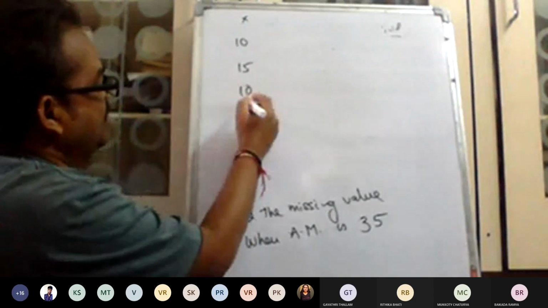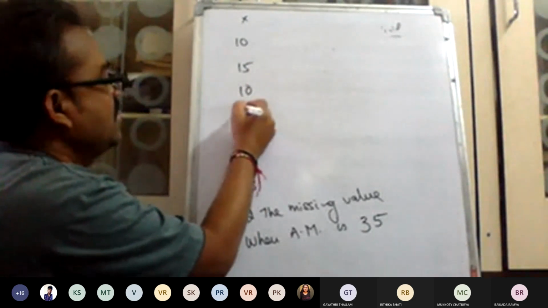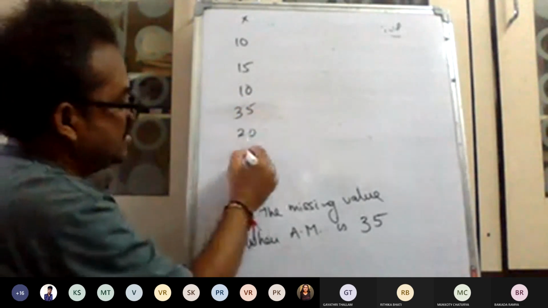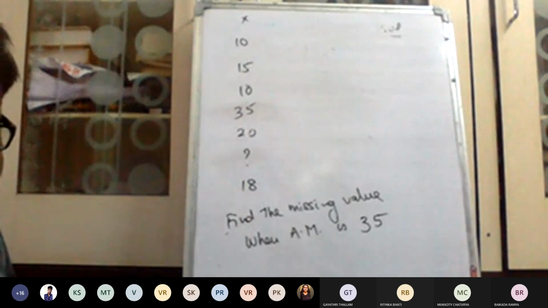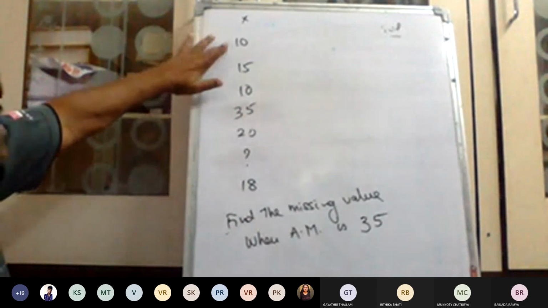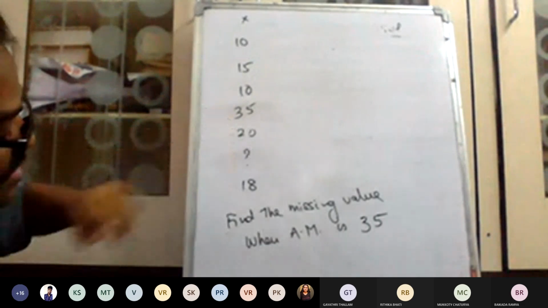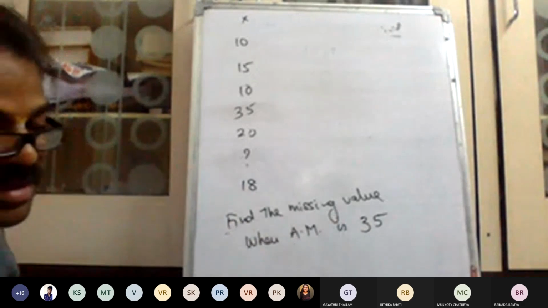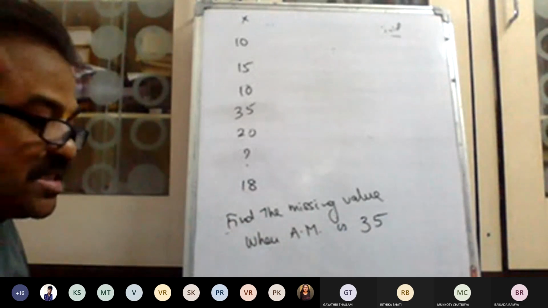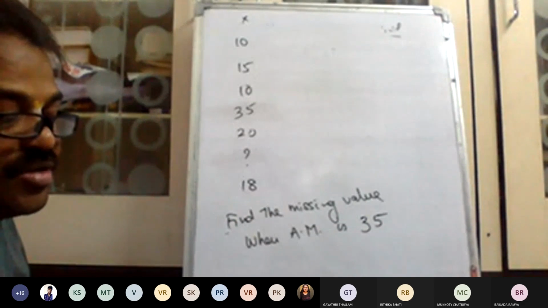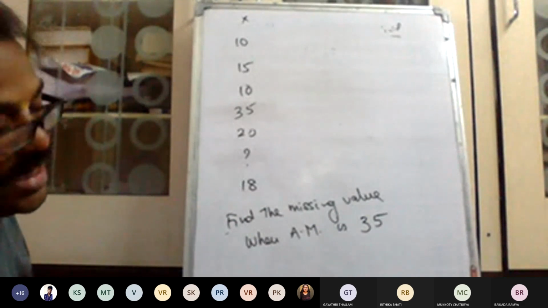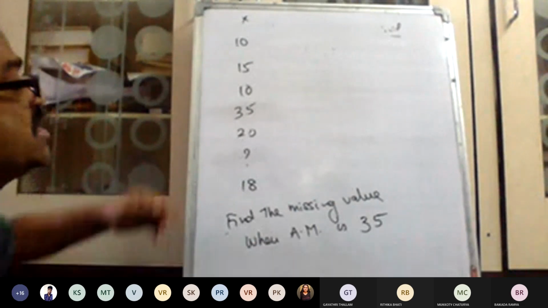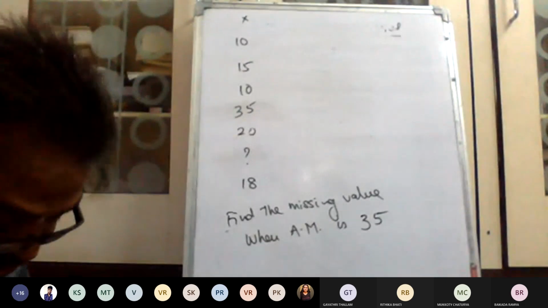Okay. For example, she is telling mid value. Okay, I will give you this one, this is 35. What is the missing value here? As you wish: 10, 15, 10, 35, 20, question mark, 18. So find the missing value when arithmetic mean is 35. This is the difference. In the previous problems, in case of the individual series, discrete series, continuous series, all observation values are there, but we only have to find out the arithmetic mean. But in this situation, the arithmetic mean is given. What is the missing variable? Did you understand this question?